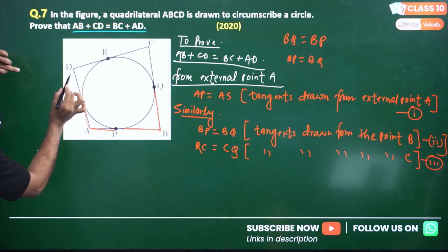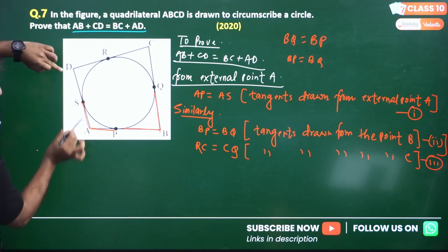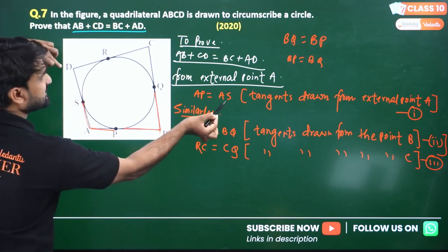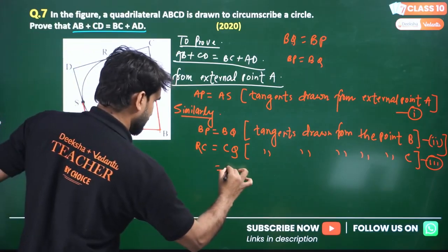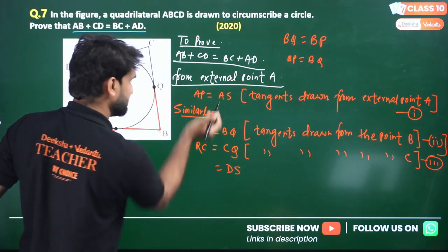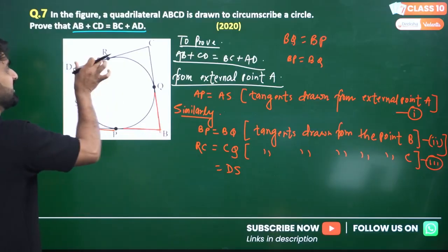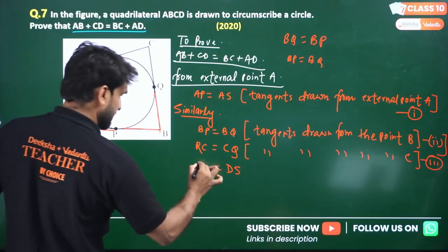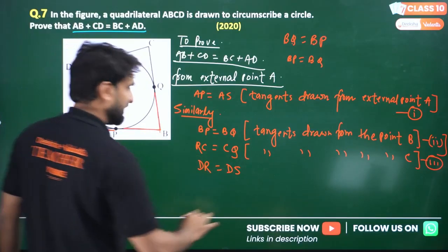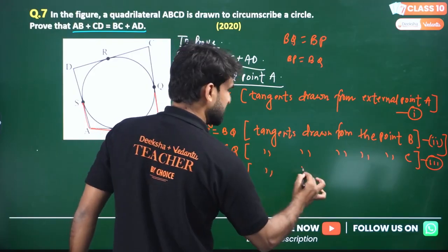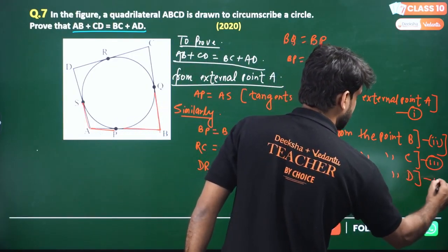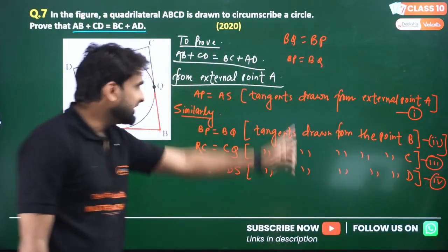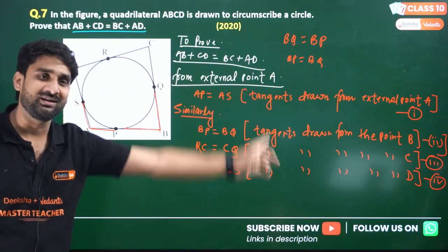Similarly, for D point, look here, this is AS and we want AS should be added with DS. So we have to write DS this side because AS is here. And if I am writing DS here, what will be the remaining? DR will be there. So we have to write DR this side. And the situation will be tangent drawn from the point D, and call this equation number 4. This is the magical thing, how you are writing these.